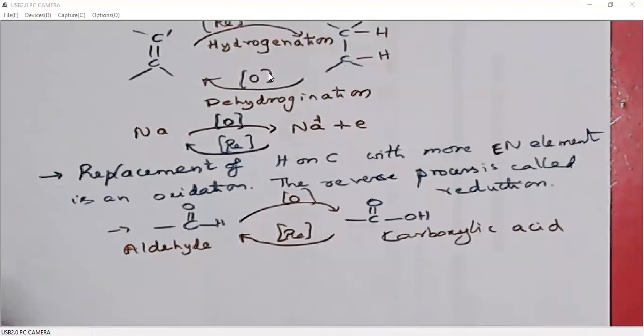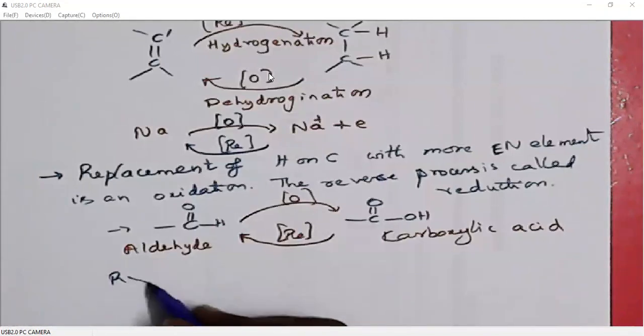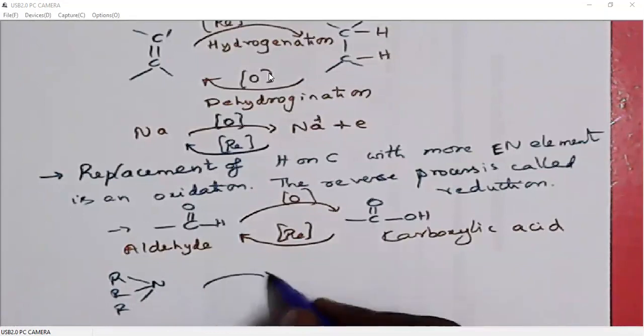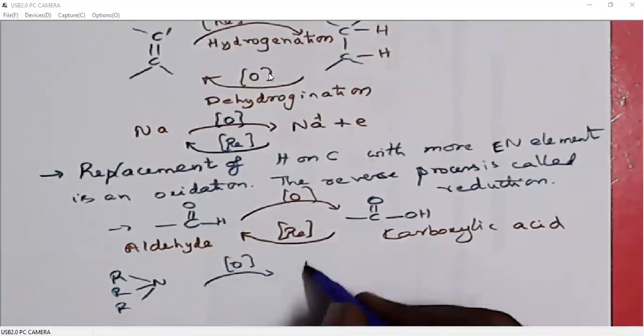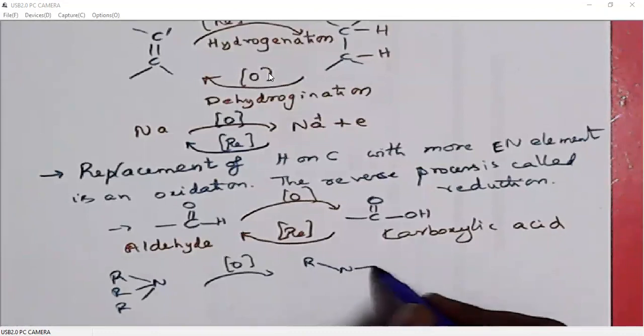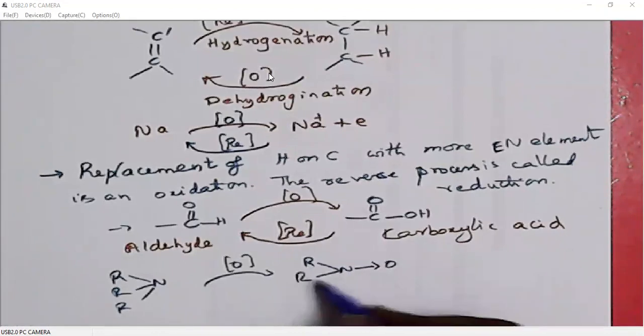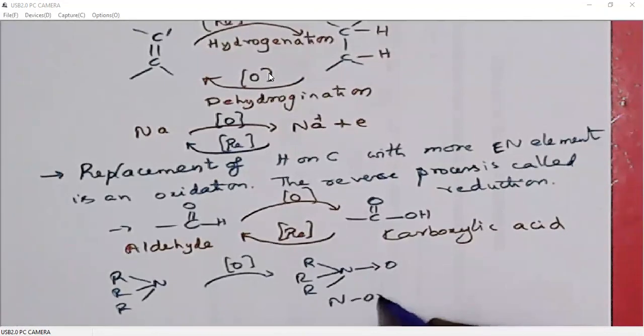Not only that, if we add oxygens to nitrogen, it is called oxidation. Generally these are called N oxides. N oxides, we can write positive charge on nitrogen and negative charge on oxygen, or we can simply put a coordinate covalent bond starting from nitrogen to oxygen. Removal of oxygens from nitrogen are called reductions.